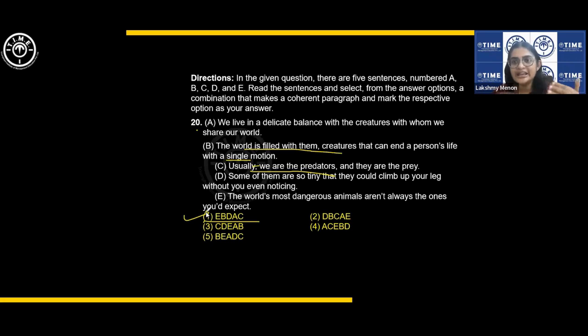Then we live in a delicate balance with these creatures, and usually we are the predators and they are the prey. But here they are talking of us having to beware of these creatures also. Okay, fine. EBDAC is the answer. You saw the connections are quite obvious, right?